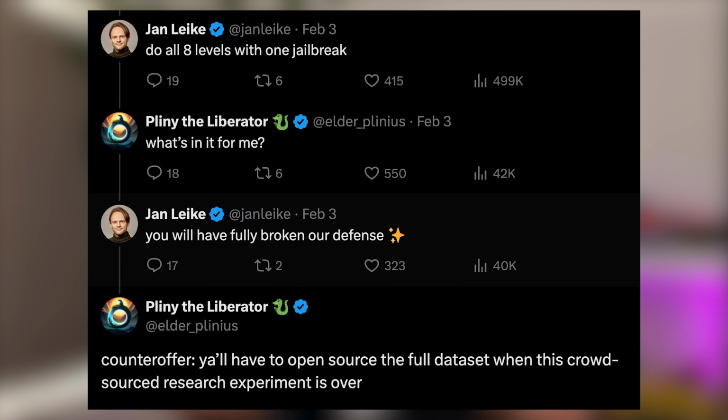Now, I have seen some controversy around this method of testing, particularly from members like Pliny, who argue that if we're giving them our time for free, they should be able to open source this prompt dataset at the end of the challenge. Others argue that Anthropic should be paying for this as part of a bug bounty program. They do seemingly offer one through HackerOne, where you can get $15,000 if you can design a universal jailbreak. Apparently, 183 experts have tried this and have only got through 5 out of the 10 questions that they have over there. The challenge site will be available until February 10th, so give it a go.